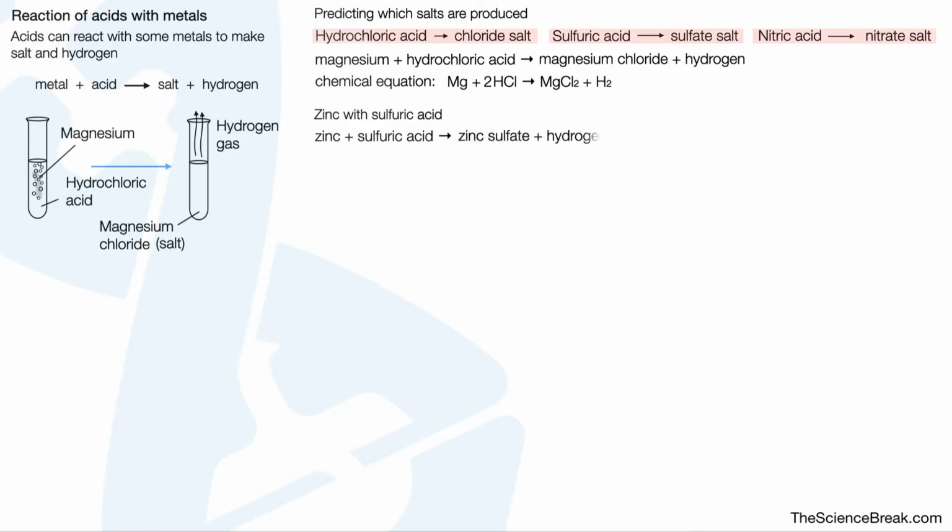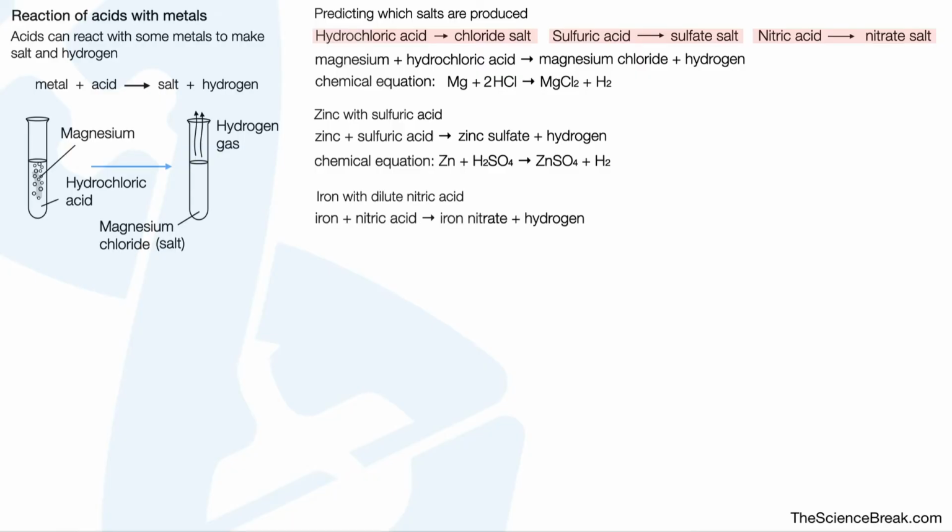For this one, we have zinc sulfate plus hydrogen, and here is the balanced formula equation for that reaction. And finally, we have iron with dilute nitric acid. Iron plus nitric acid gives us iron nitrate plus hydrogen. And again, here is the balanced formula equation.